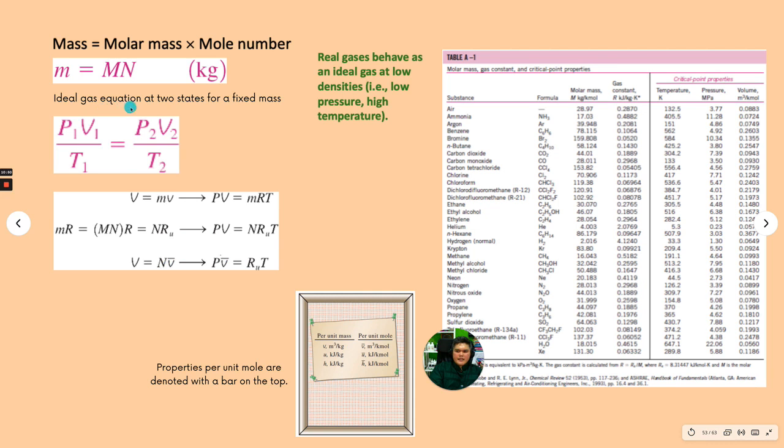And for a fixed mass, P1V1 over T1 equals P2V2 over T2. But in order to know that, in PV equals RT, that particular R is the gas constant, which you can find in Table A1, where a lot of substances have different gas constants. But if you are not given this particular data, you can still simply use the equation PV equals nRT.